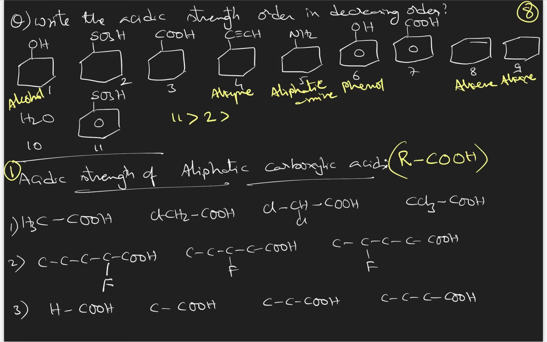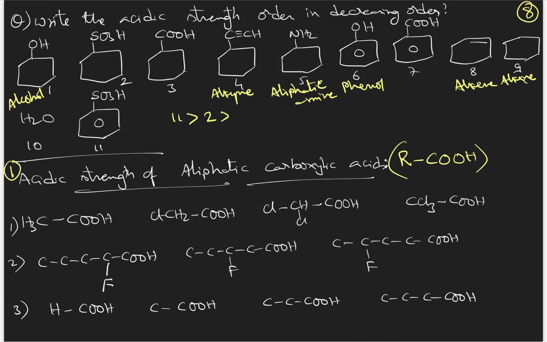While solving questions related to acidic strength, what do you have to do? You have to write their conjugate bases, that is anions, and then check their stabilities, and then write the acidic strength order.